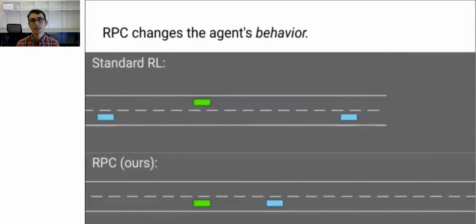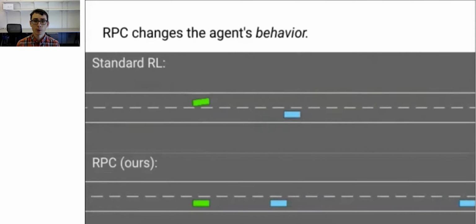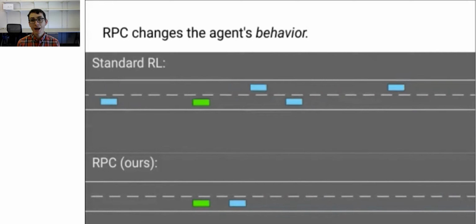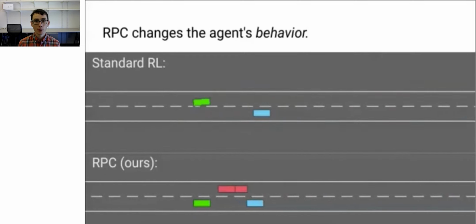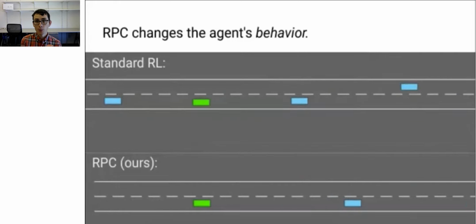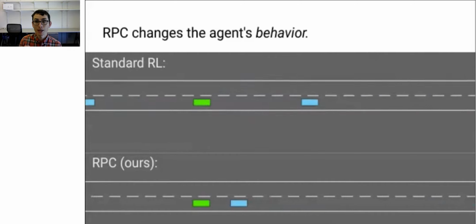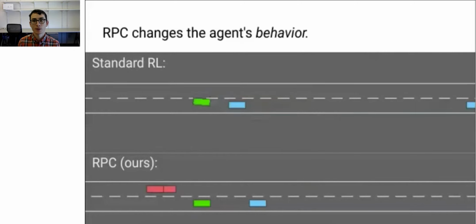RPC changes the agent's behavior. In this driving task, the RPC agent is less aggressive and passes fewer cars. And this makes sense. Passing cars is a delicate maneuver that requires many bits of information about the positions of other agents. In fact, if we plotted the number of bits that the agent was observing, we would observe that the number of bits spikes when the agent gets within 15 meters of other cars.